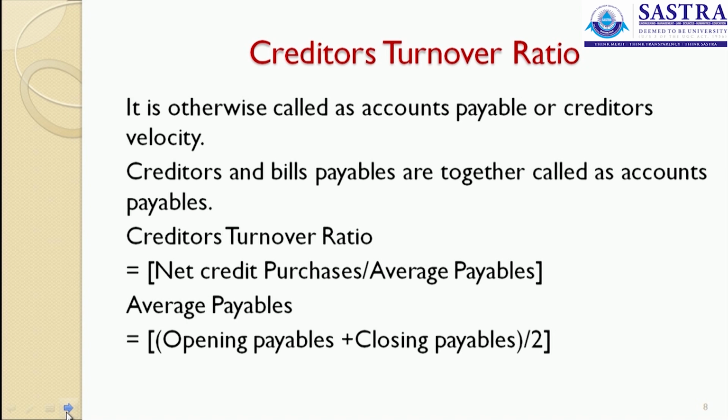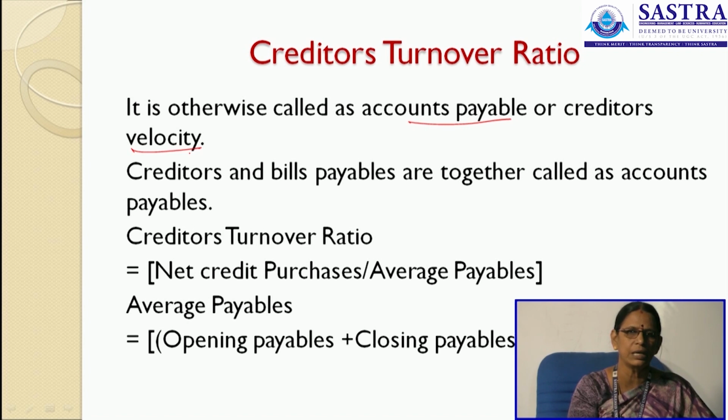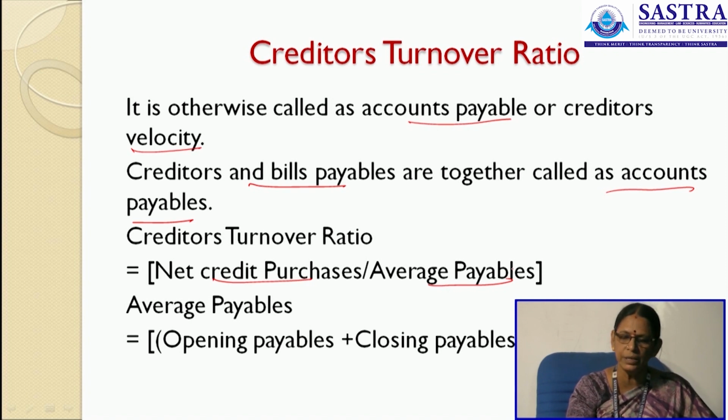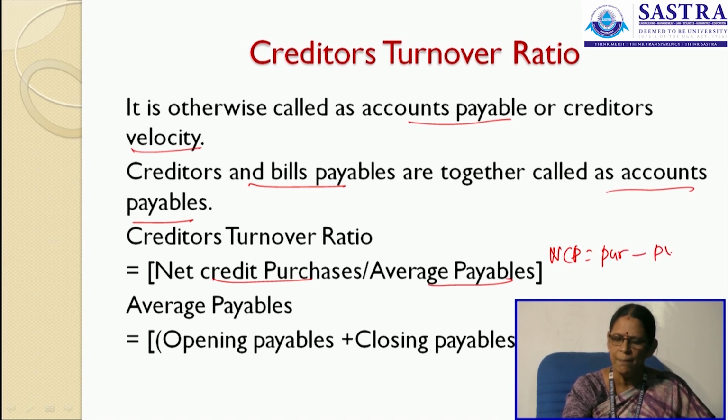The next comes the creditors turnover ratio. This can be otherwise called accounts payable or creditors velocity. Like your debtors velocity, we are going to calculate the creditors velocity, that is, how the payments are made to the creditors. Creditors and bills payable are together called accounts payable. Now, what is this creditors turnover ratio? It is net credit purchases divided by your average payables. Again, what is net credit purchases? Net credit purchases is equal to purchases minus purchases returns.